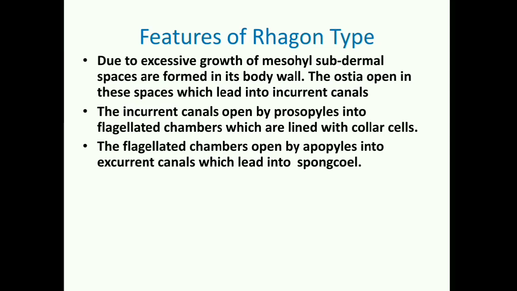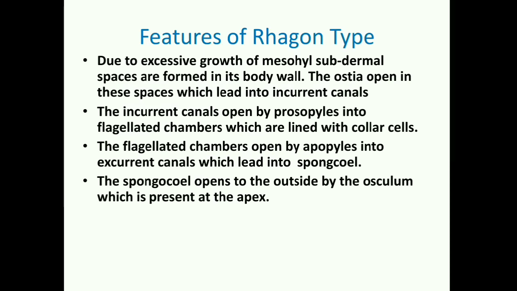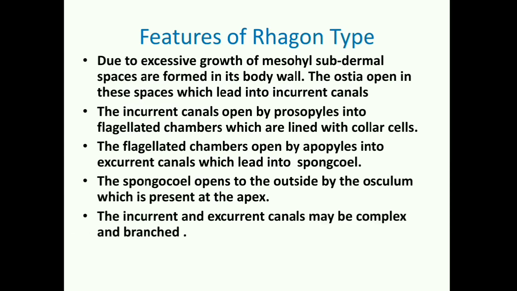The flagellated chambers through apopyle open into the excurrent canal, which further leads into the spongocoel, and the spongocoel opens to the outside by the osculum. Incurrent and excurrent canals may be complex and branched in this system. So this is the fifth type of leuconoid canal system. We call it the Rhagon type.